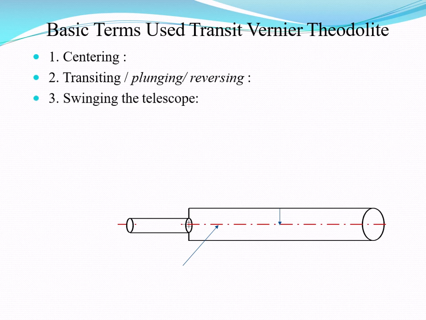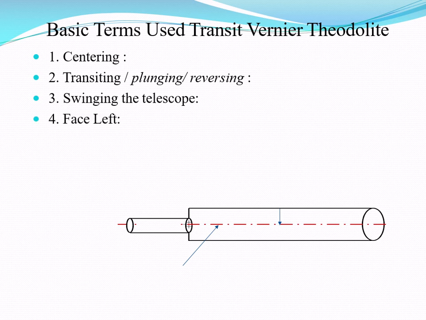Then the next basic term is swinging the telescope. It means turning the telescope in a horizontal plane. A swing is called right or left according as the telescope is rotated in a clockwise or counterclockwise direction.